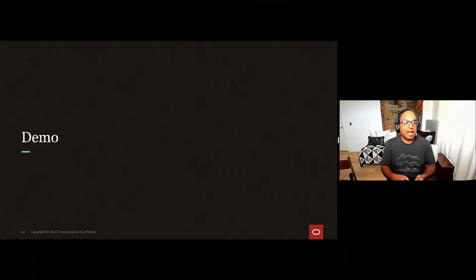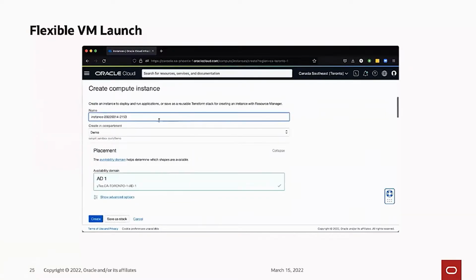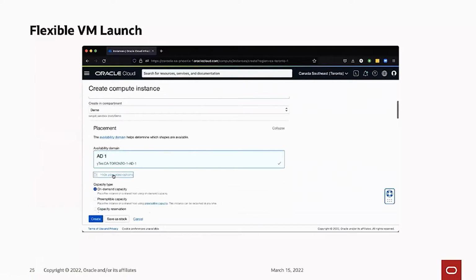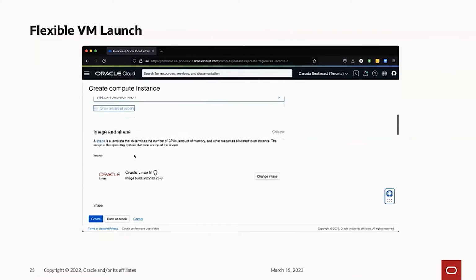So I've talked about a few of these pillars. Now, what I want to try to do is demo a couple of these for you. So the first thing I want to do is show you how easy it is to launch a flexible VM. So with flexible VMs in the console, if you just try to create an instance, I'm showing you also that you can choose either on-demand or preemptible.